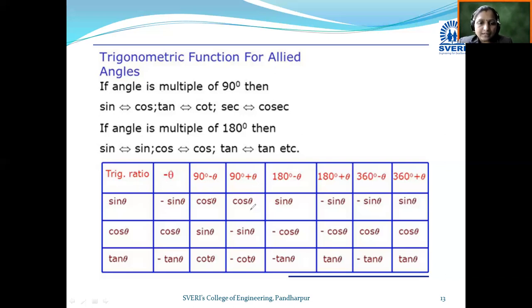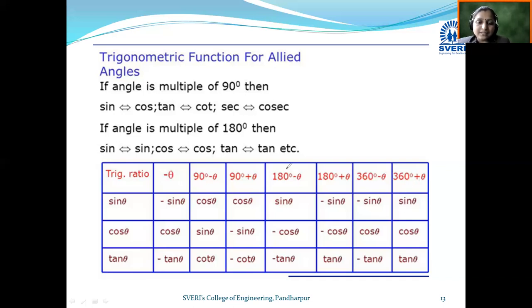Sine of 90 plus theta becomes again cos theta. Sine of 180 minus theta becomes sine theta. Sine of 180 plus theta becomes minus sine theta. Sine of 360 degrees minus theta becomes minus sine theta, and sine of 360 plus theta becomes sine theta.